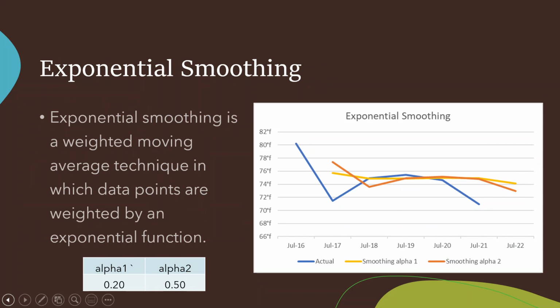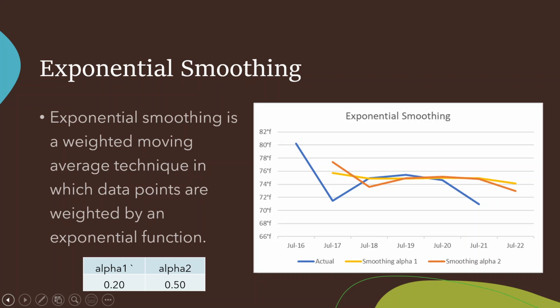The weighted moving average technique can be further modified by implementing exponential smoothing. Exponential smoothing is a weighted moving average technique in which data points are weighted by an exponential function. This technique requires choosing a smoothing constant, also known as an alpha value. This alpha value is chosen subjectively.